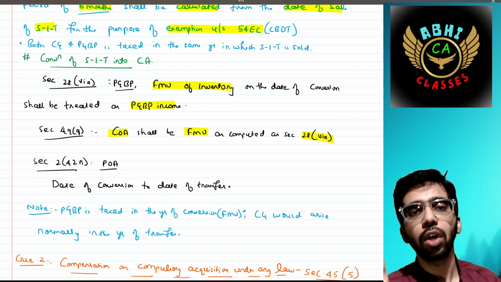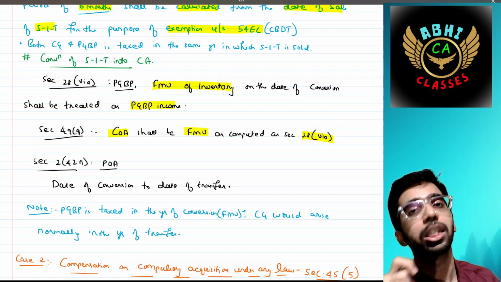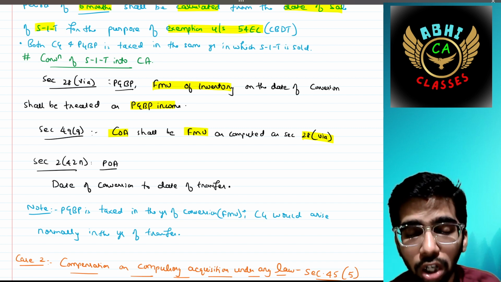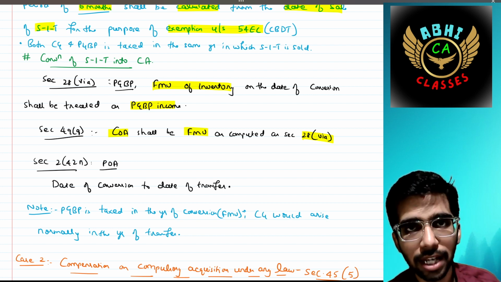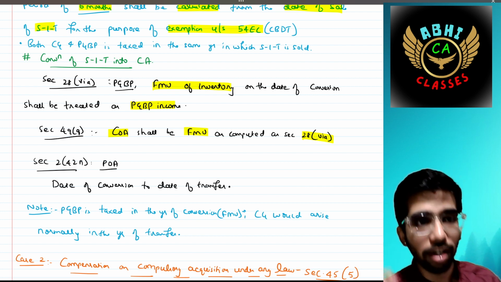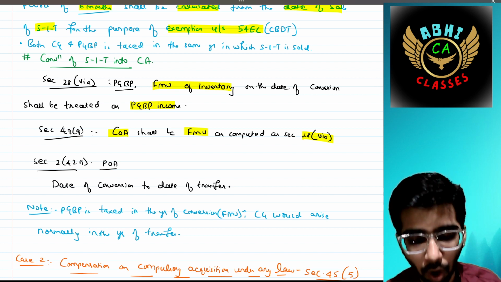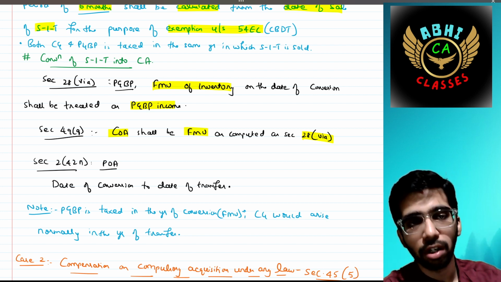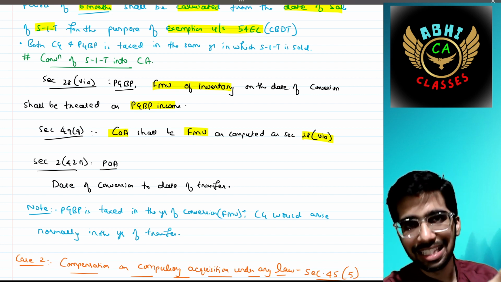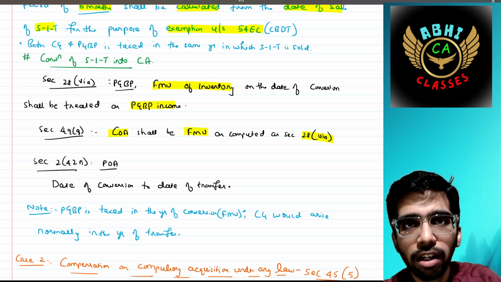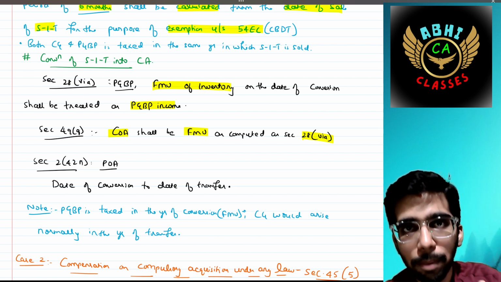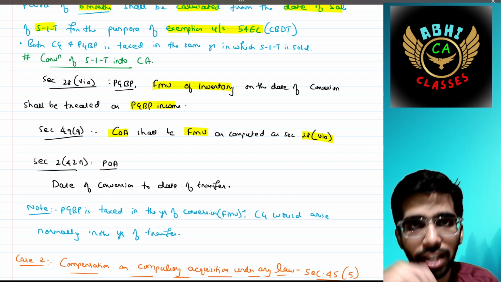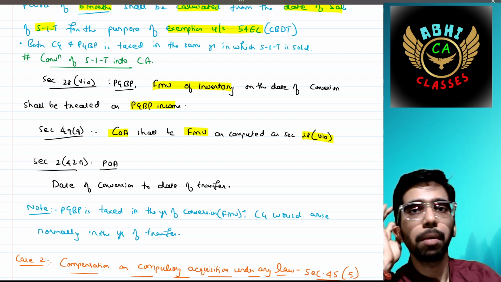Says the fair market value of inventory on the date of conversion shall be treated as PGBP income, because there is no selling price. We have to take the fair market value of the stock as the selling price. And Section 49(9) says the cost of acquisition of that converted capital asset would be the fair market value that has been charged under Section 28(vi) clause (via), that has been treated as taxable PGBP in the year of the conversion. The same we have to take as the cost of the asset in the year of actual sale of that capital asset.